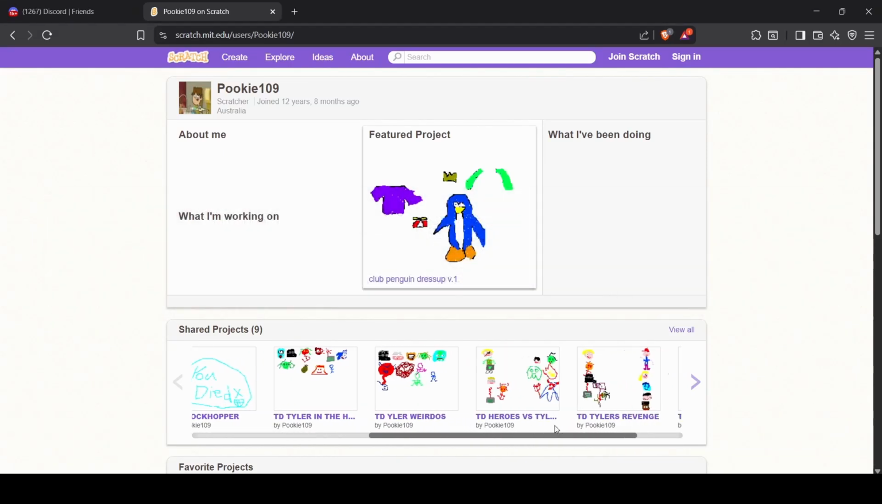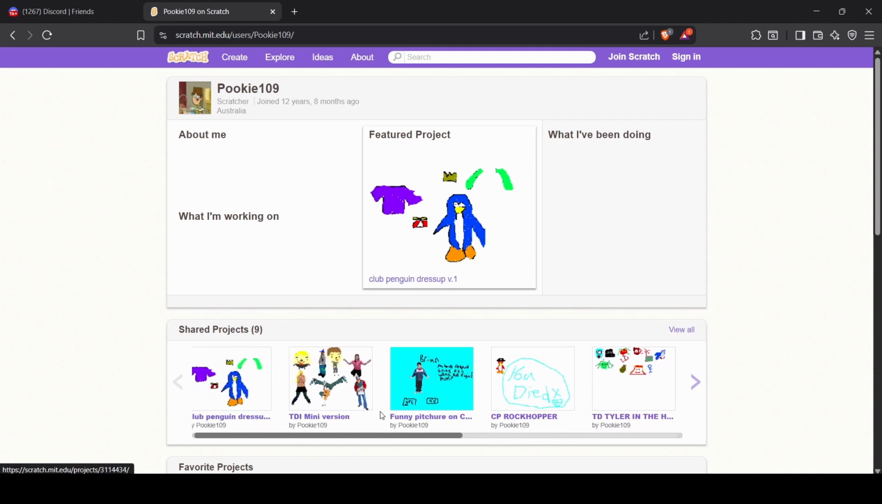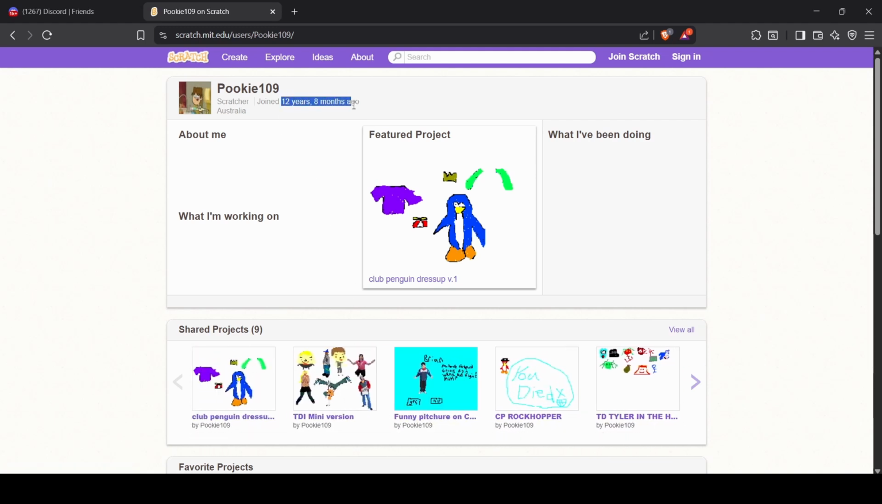I will be making a video today where I actually take a look at my old Scratch account from, as you can see, 12 years and 8 months ago. I made this, so I would have been like 9 or 10 when I made this. I think it was 2012 or 2013 when I made this account.